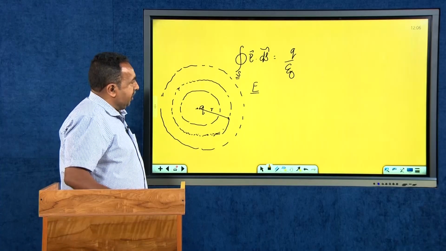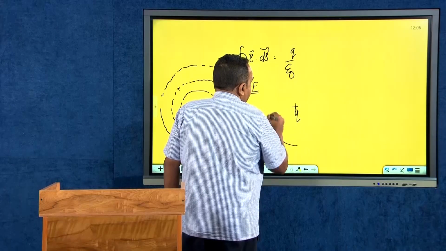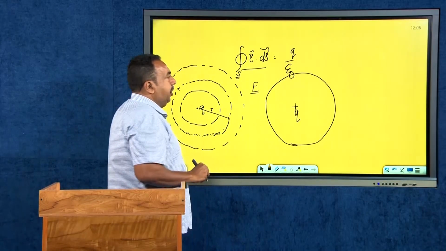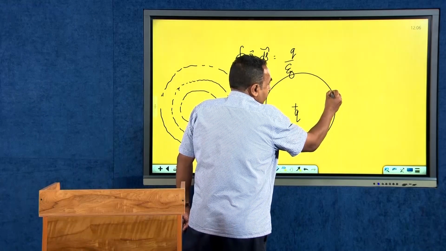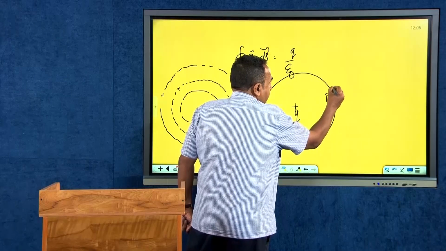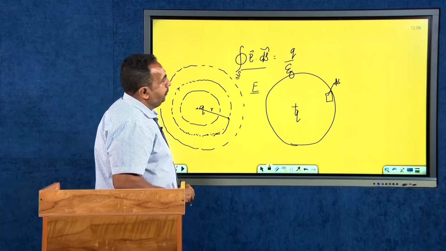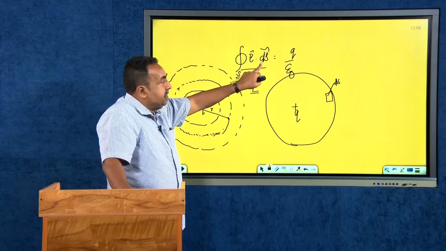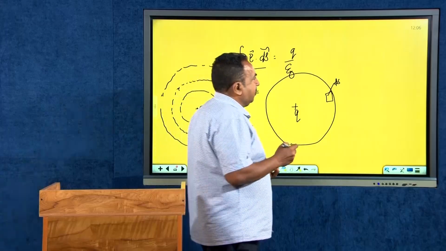Therefore, I have to construct a Gaussian surface. I have a positive charge here, and this is my Gaussian surface. I want to find out the closed integral of E dot ds. On the surface, I will construct a small surface having the numerical area ds. But we have to note that this area is a vector quantity. Area is always a vector quantity.